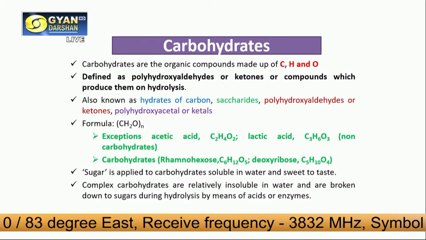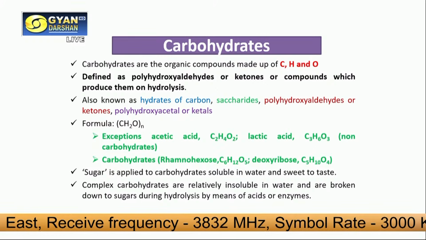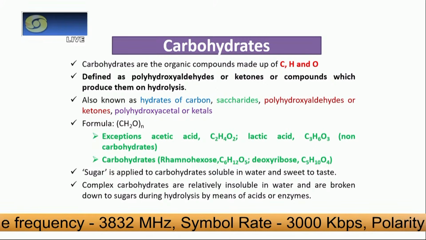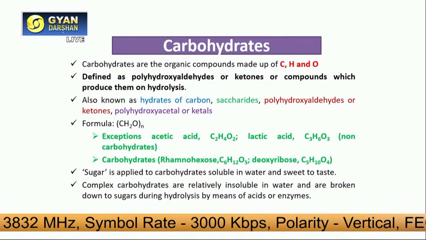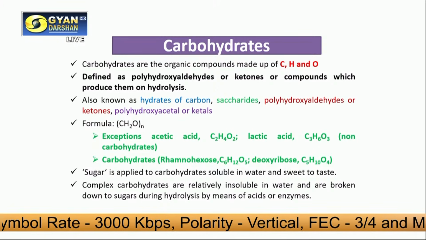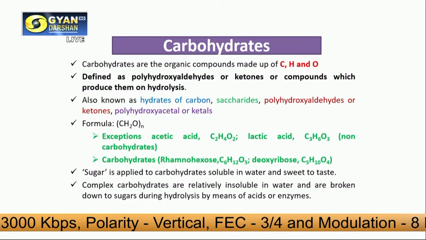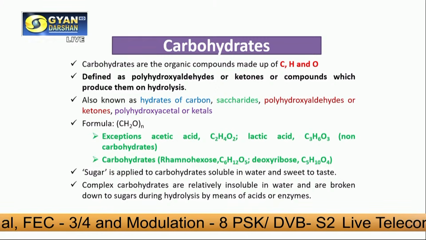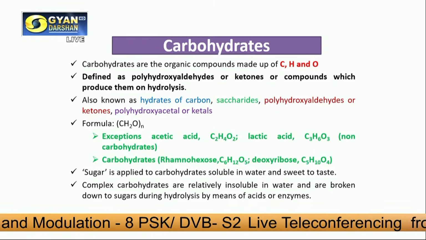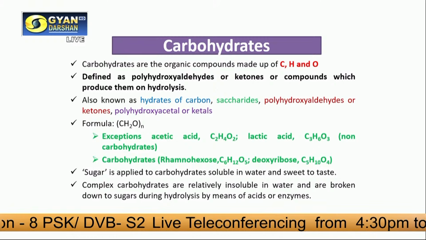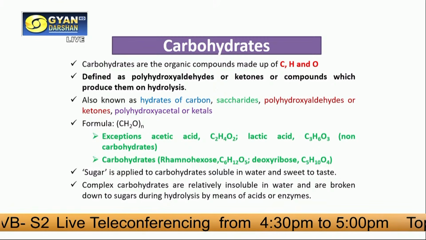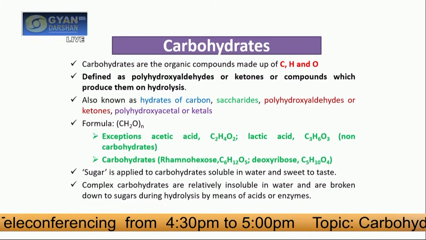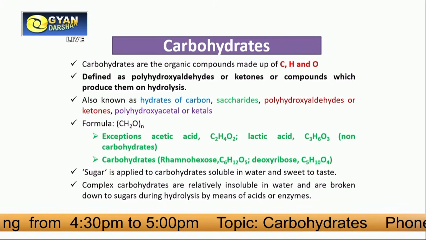So we can call them polyhydroxy aldehydes or ketones. We can also say their general formula is (CH2O)n. However, there are exceptions like acetic acid, lactic acid, and some carbohydrates like rhamnohexose, which is C6H12O5.